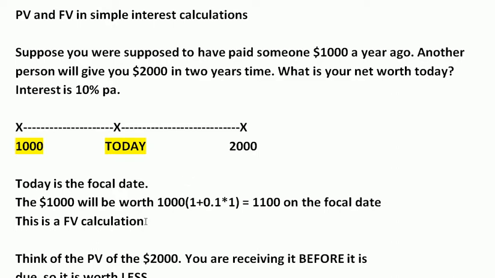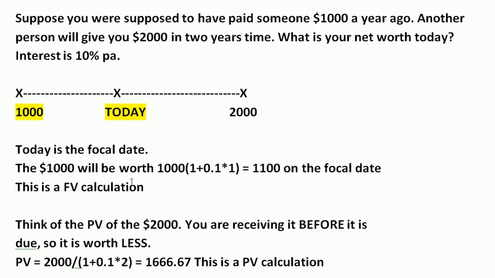So this calculation, the $1,000 will be worth, and then we'll just use the simple interest calculation, P brackets 1 plus RT, 1,000 times 1 plus 0.1 because it's 10% and it's for 1 year, and so the dated value of the $1,000 on the focal date is 1,100.